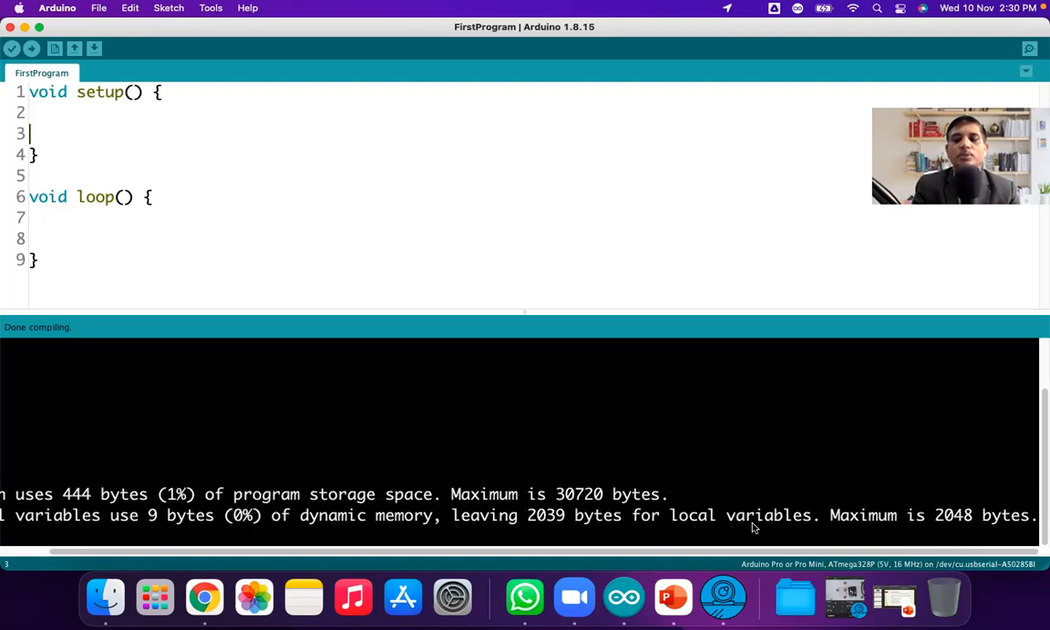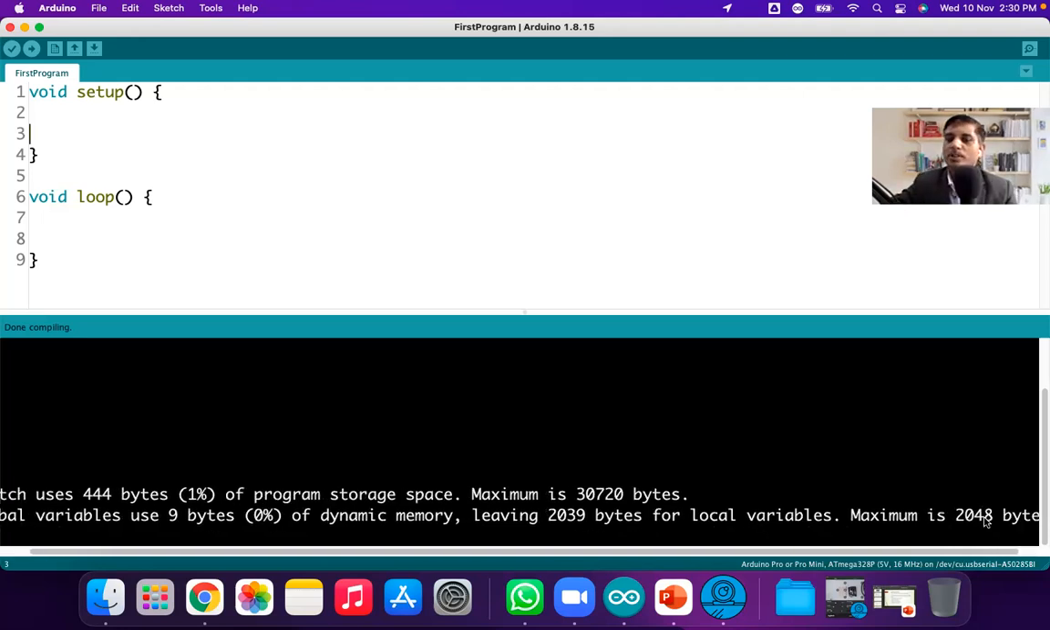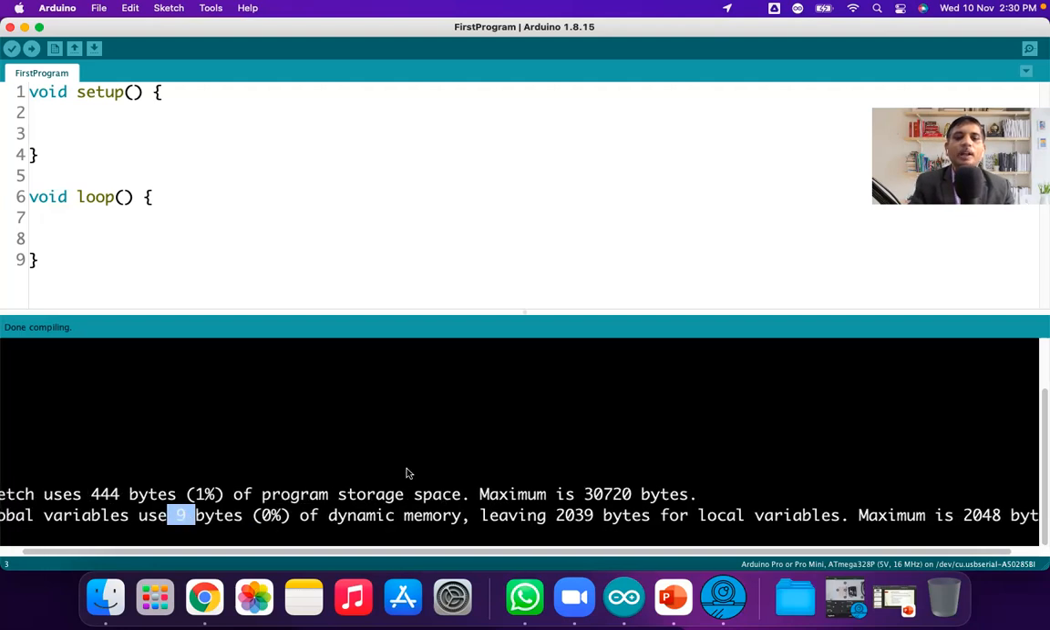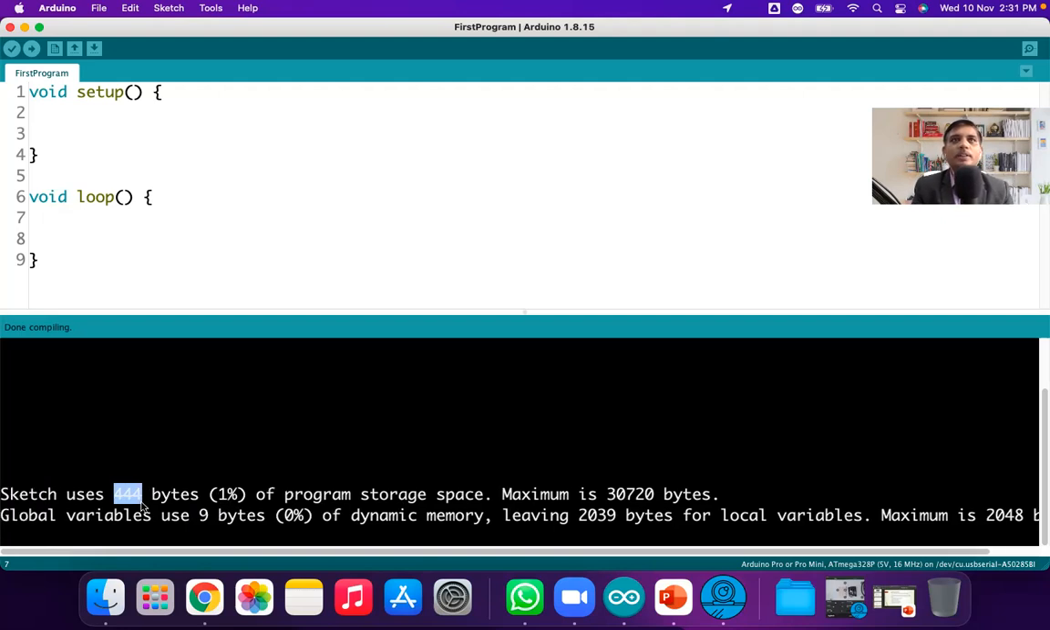The maximum is 2048. Why 2048? Because dynamic memory means the RAM memory, and RAM memory is a maximum of 2 kilobytes. So out of the 2048 bytes, we are using only 9 bytes of memory. This program uses 9 bytes of memory, and when you compile it, the size of the program is 444 bytes.